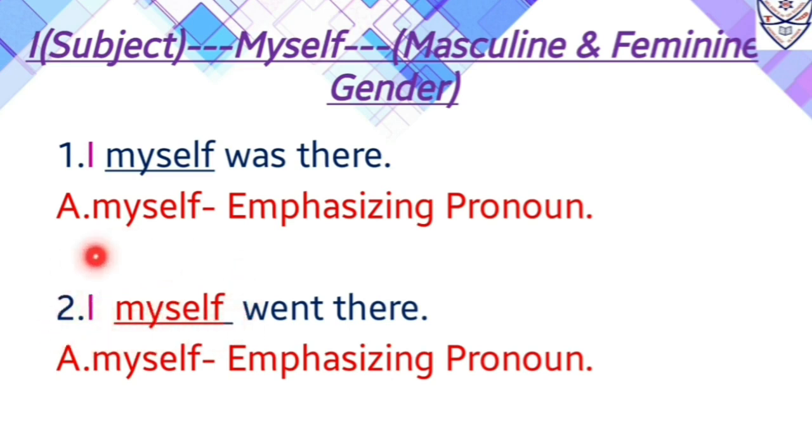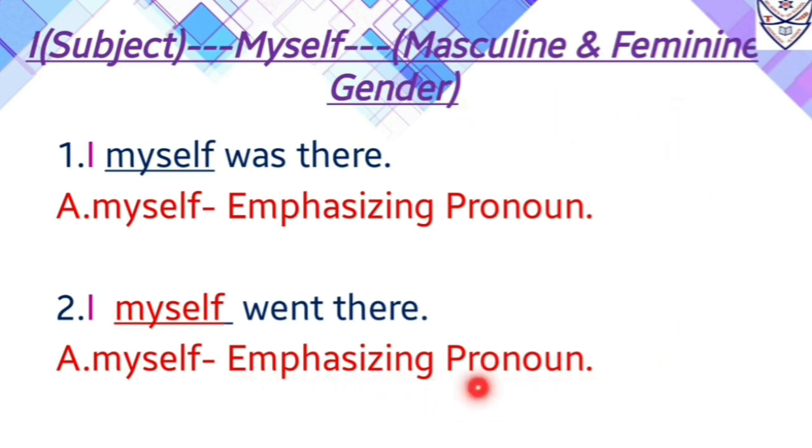So with I, we will use myself as an emphasizing pronoun, as while speaking also we put stress on this word, that is I myself was there. So while putting the stress, this word will be an emphasizing pronoun, or we can say it is used for the sake of emphasis in this sentence. So we will say myself is used as an emphasizing pronoun.